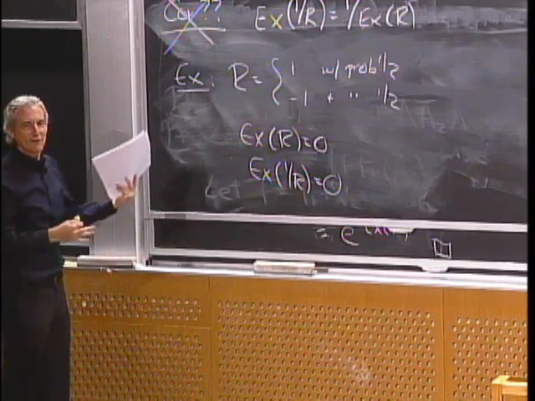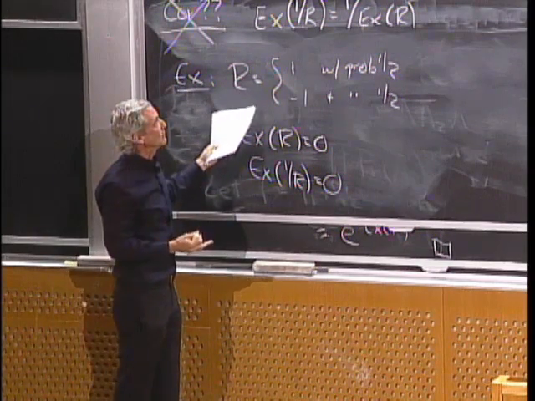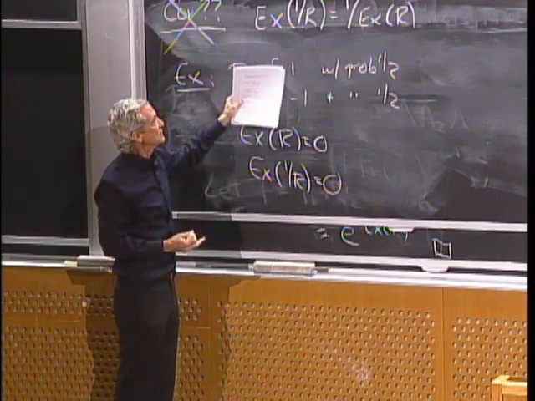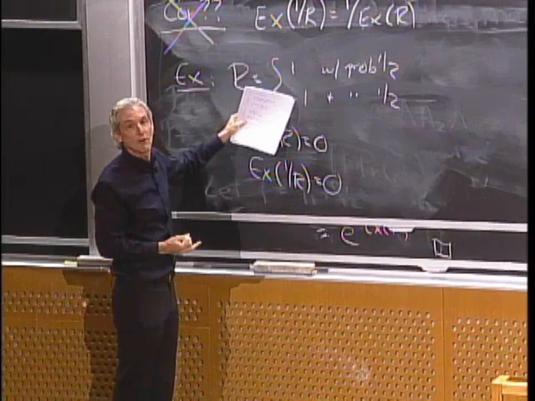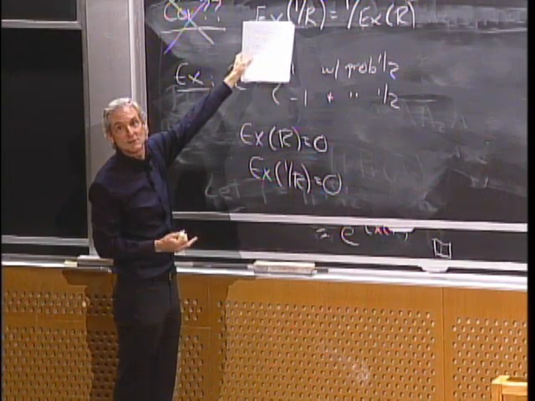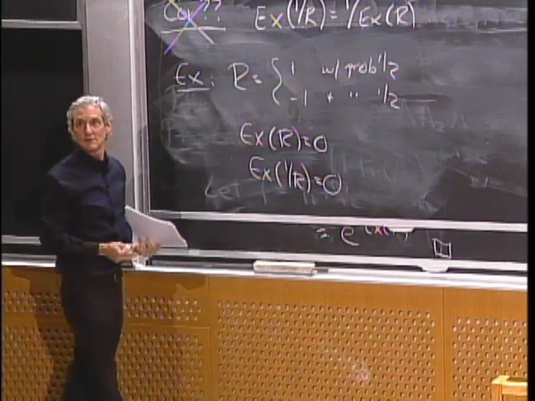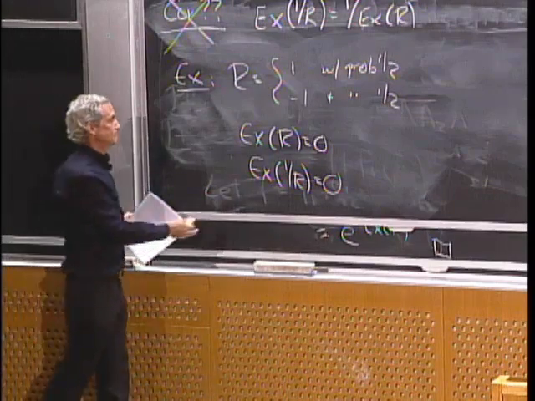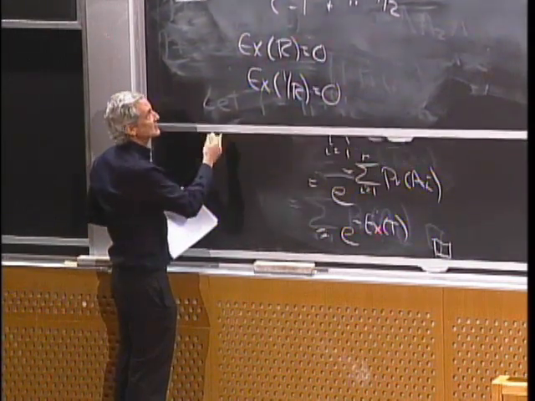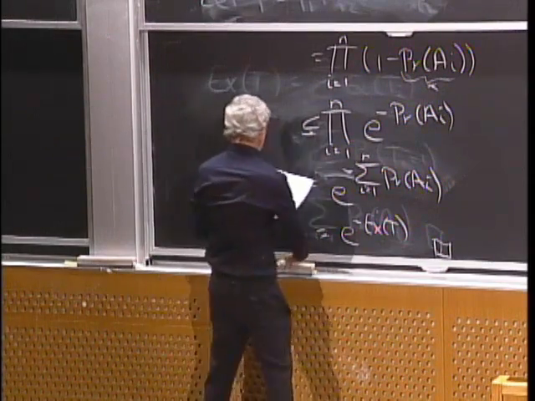In fact, there's very few random variables for which this is true. Even an indicator random variable, right? So it's 1 with probability 1/2 and 0 with probability 1/2. Then the expected value of 1 over r is infinite. 1 over the expected value of r is 2. So it's clearly not true. All right, let's do another one.